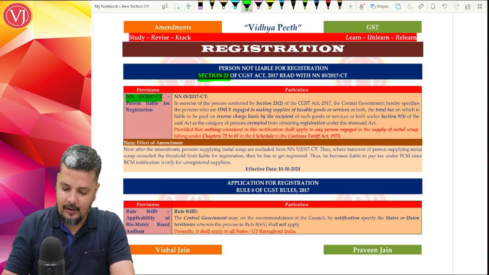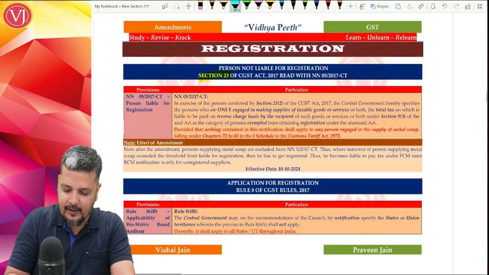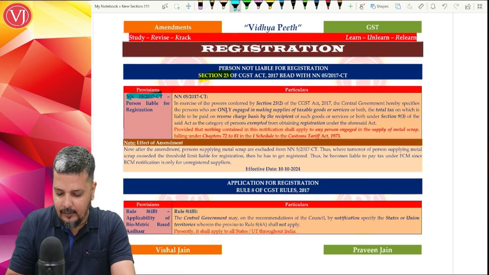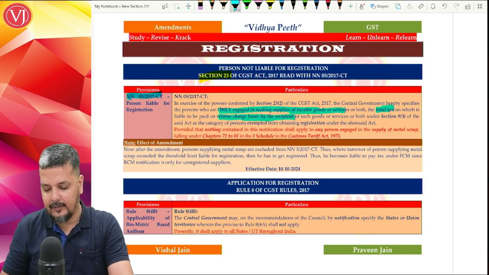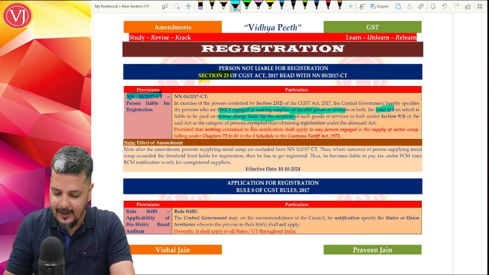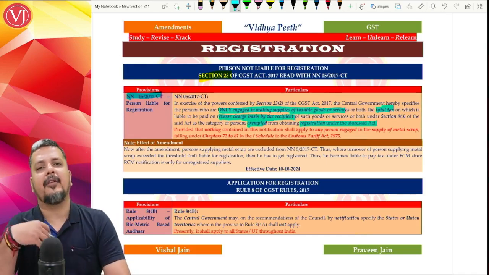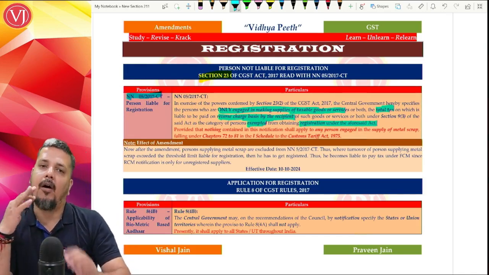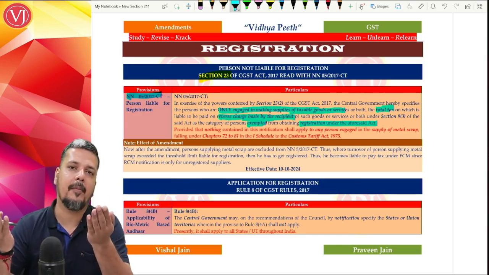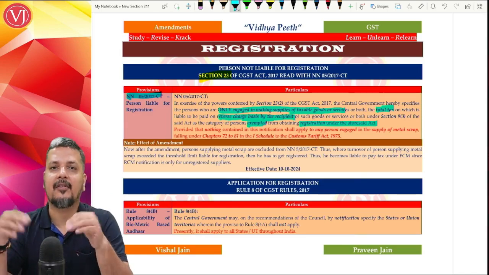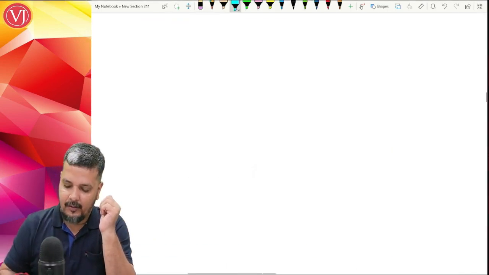If you're engaged in making only and only supplies where the entire tax will be paid under reverse charge mechanism by the recipient, then the supplier need not take registration. Supposing all my outward supplies, I'm not going to pay tax, only my recipients are going to pay tax, then I need not even get registration because I'm not going to contribute much. So it goes this way.